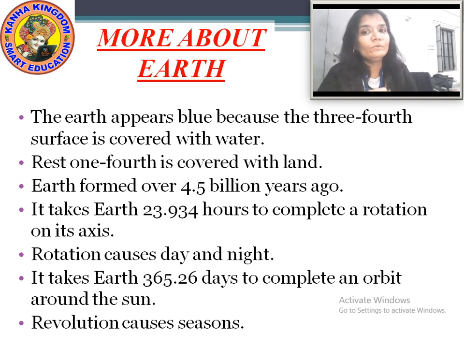Now how much time does the earth take to revolve around the sun?